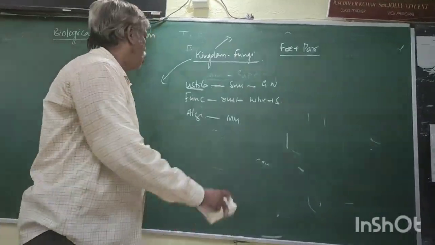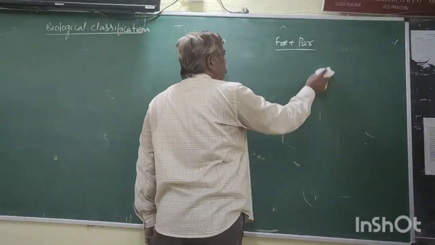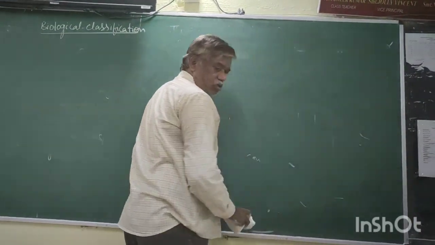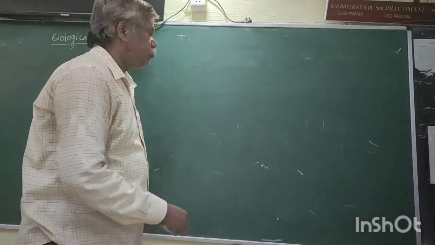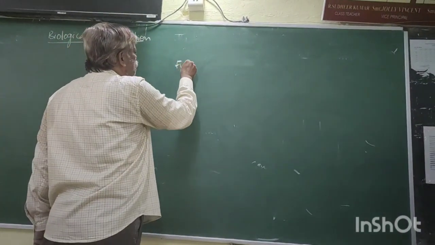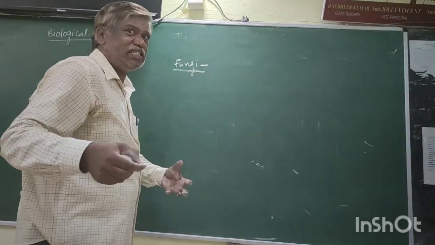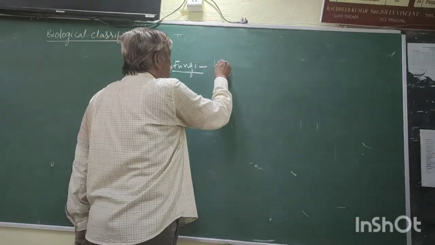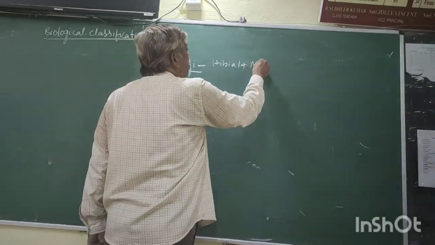Right. Now come to the next part. The fungi show diversity in habitat and morphology.